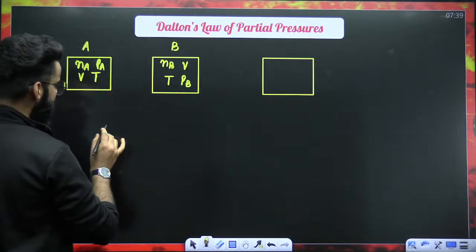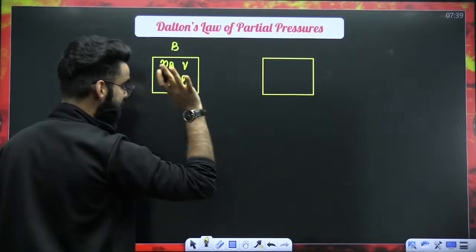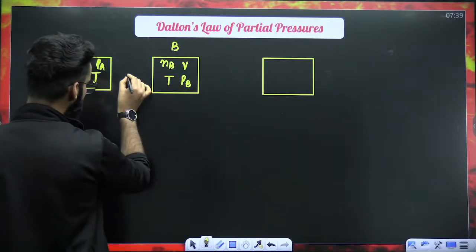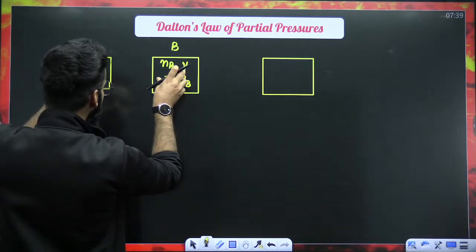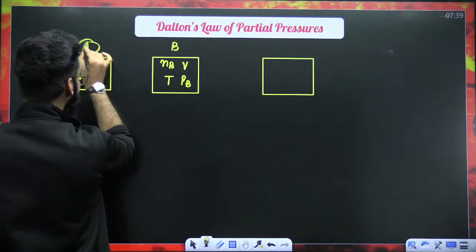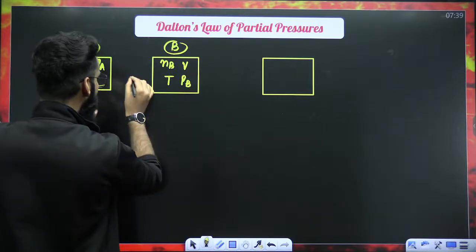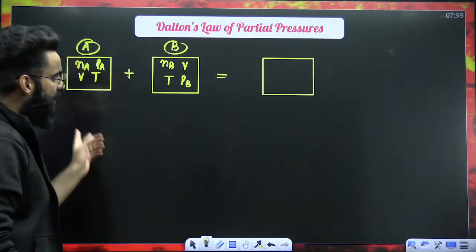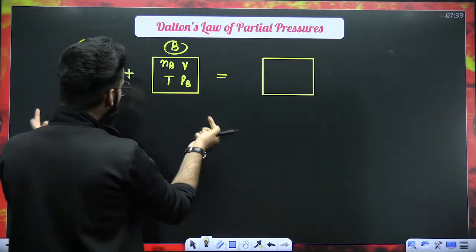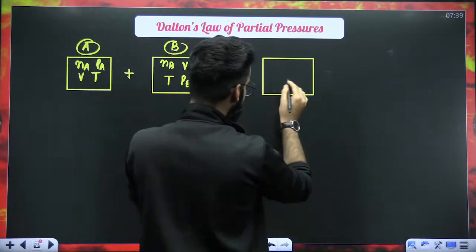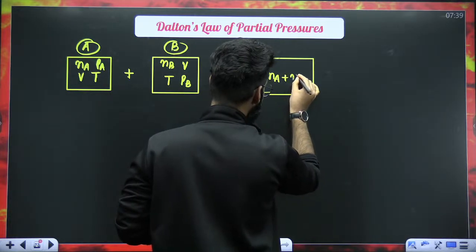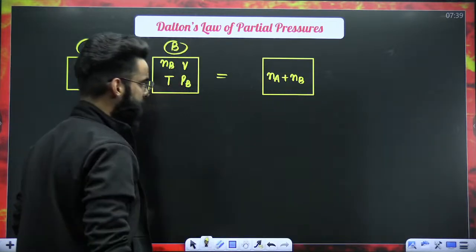Now, dear students, since all three containers are identical, what exactly am I going to do? These are two chemically non-reacting gases, and I'm going to add them up in the same container. Now, if I ask you, after the addition of these two gases in the same container, how many moles of gases do we have in this container? Can I say we have Na plus Nb moles of gases in this container?